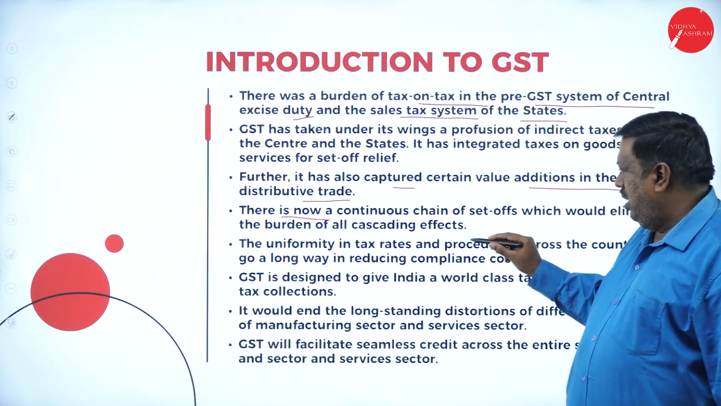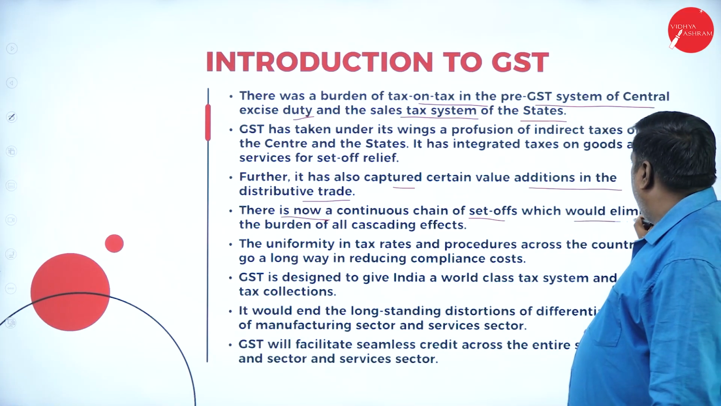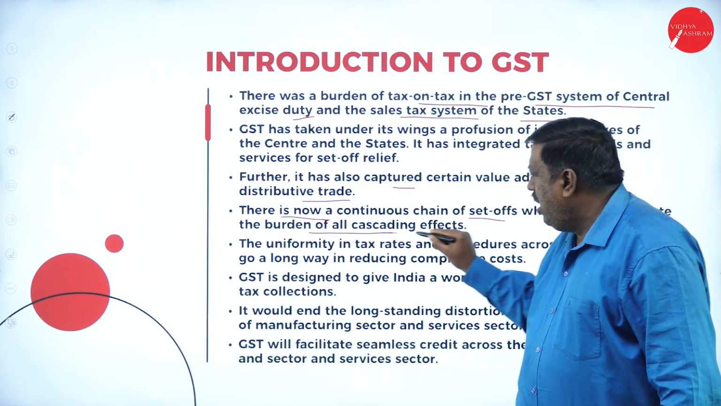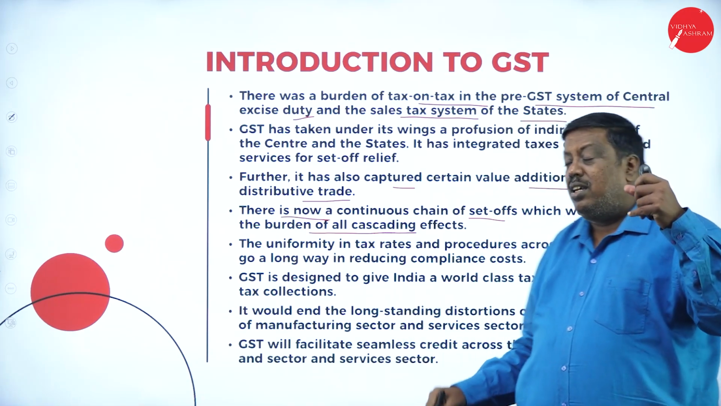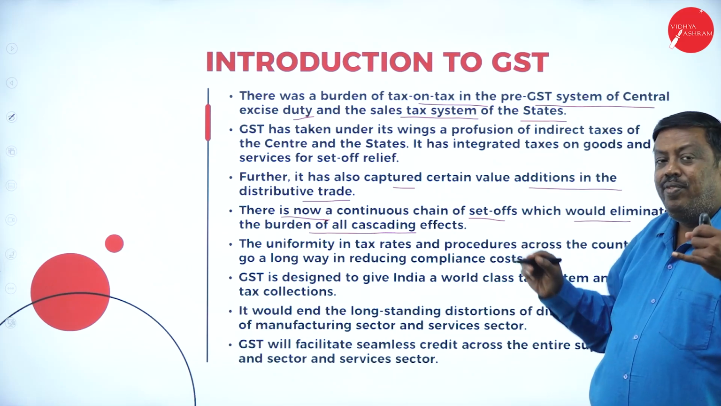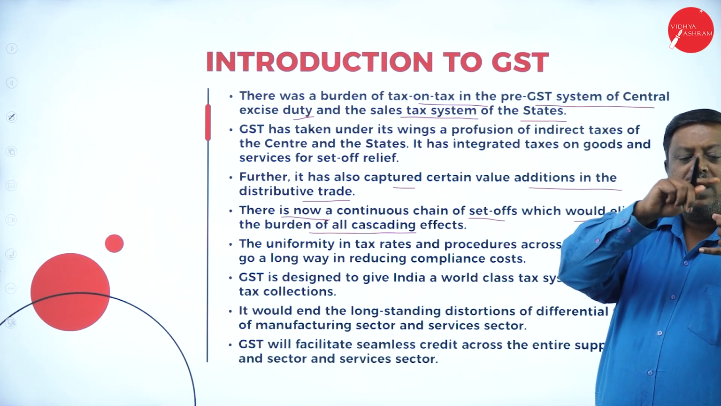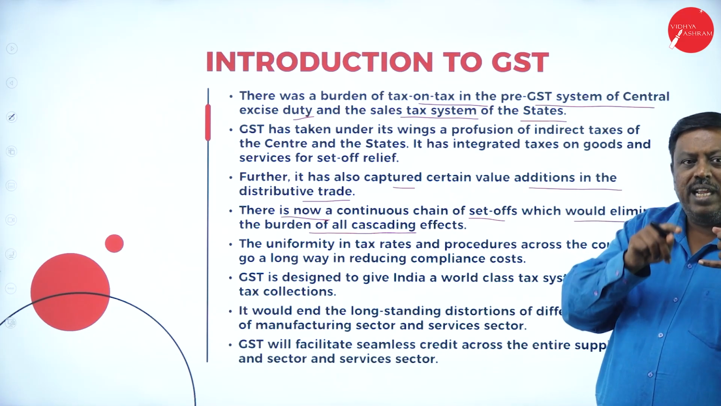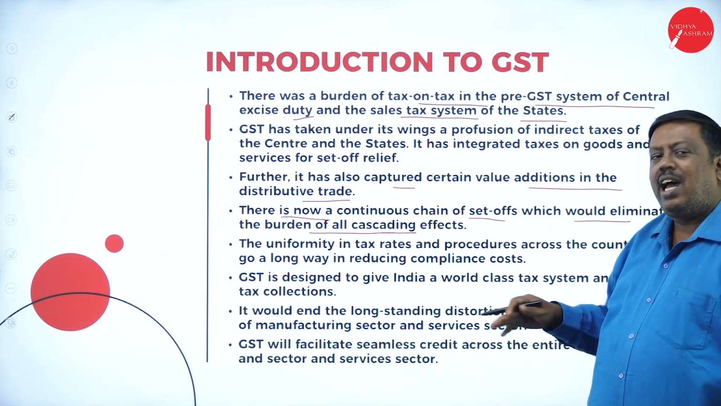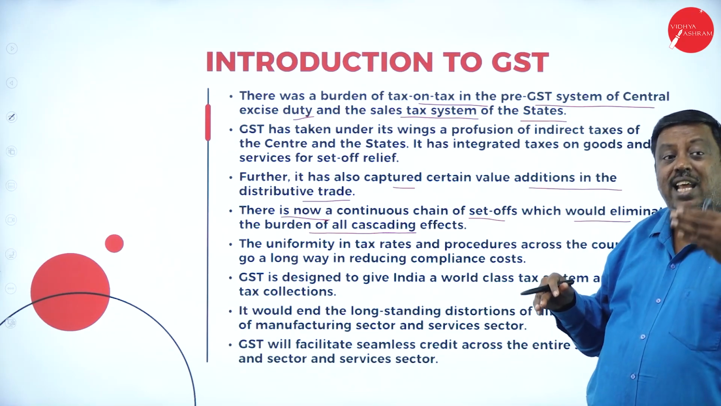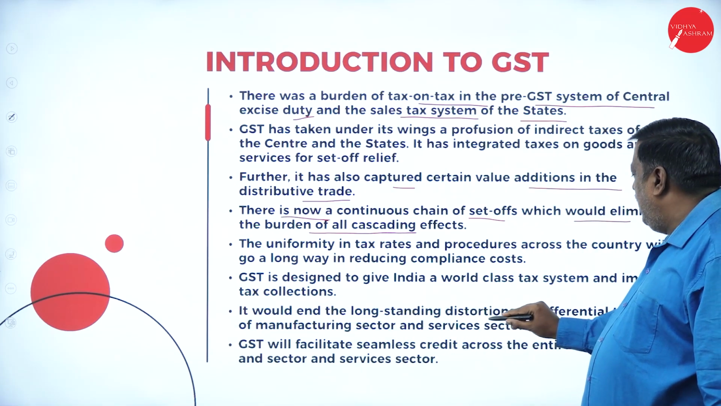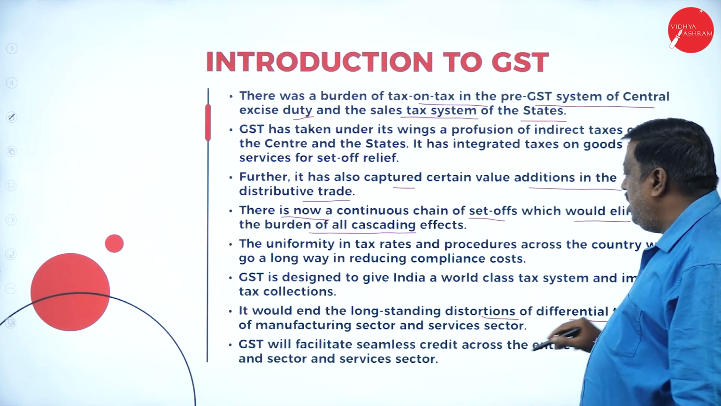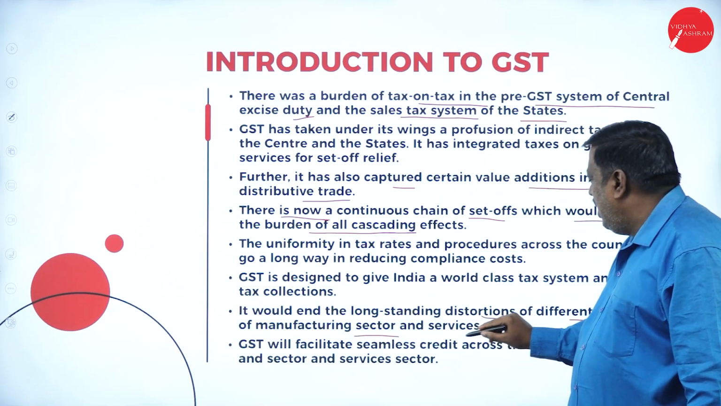There is a continuous chain set off which would eliminate the burden of cascading effect. That's already I said, that here the same chain of set off goes from the manufacturer till the consumer, the set off whatever they made here, that is called chain set off, and the cascading effect means tax on tax has been avoided. It would end the long standing distortion of differential treatment of the manufacturing sector and service sector.